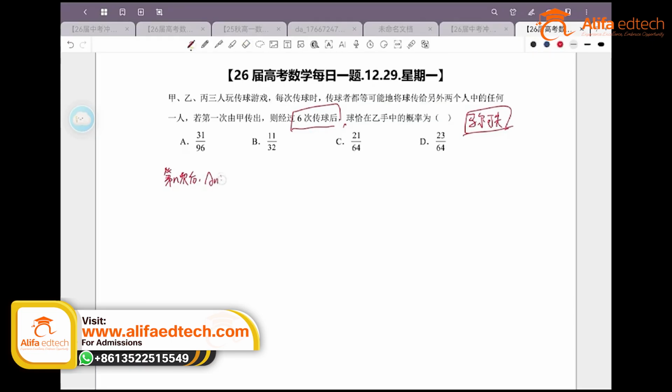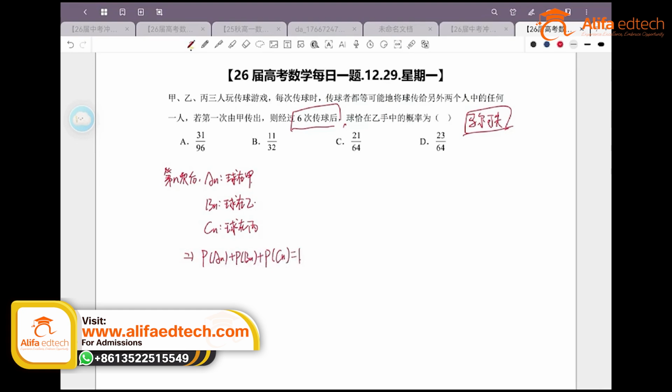Then B_n refers to the ball being with player B. And then C_n should be the event where the ball is with player C. All right, so at the nth pass, since it's all about equal probability, the probability that the ball is in A's hands, in B's hands, or in C's hands, these 3 probabilities added together must equal what? The sum of the probabilities of these 3 events must be 1, so first we can definitely write P(A_n) plus P(B_n) plus P(C_n) equals 1.